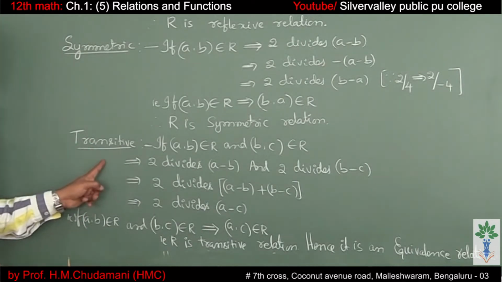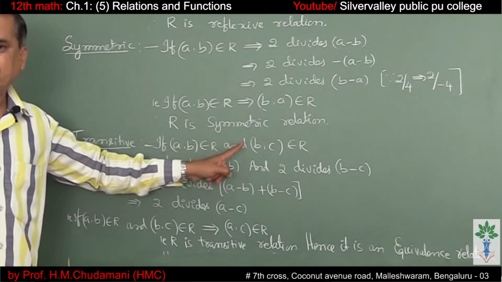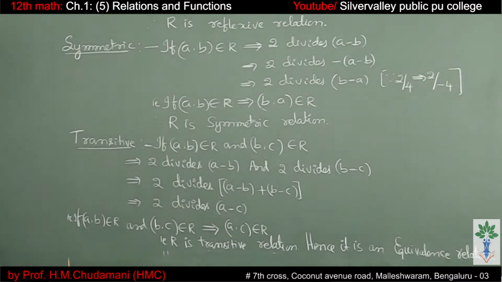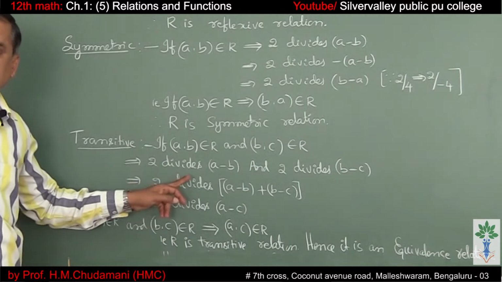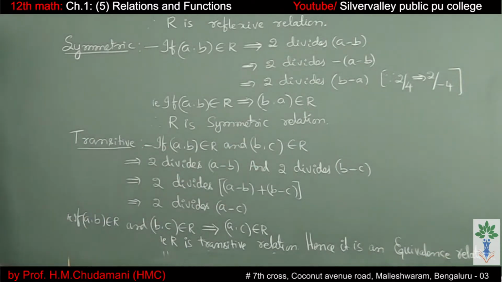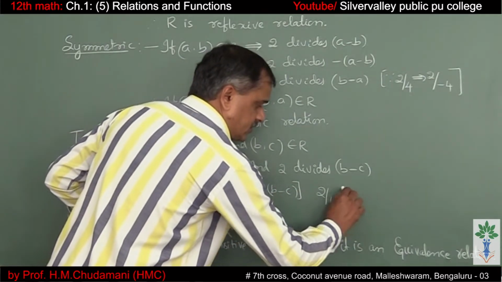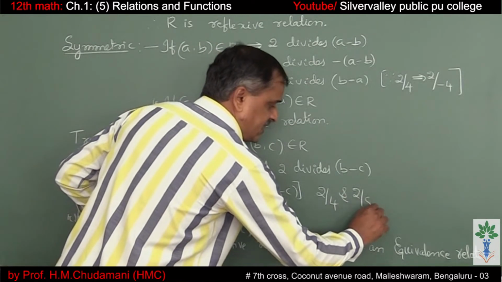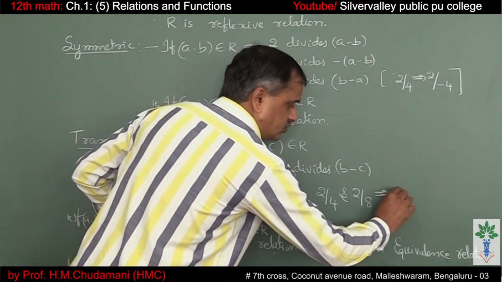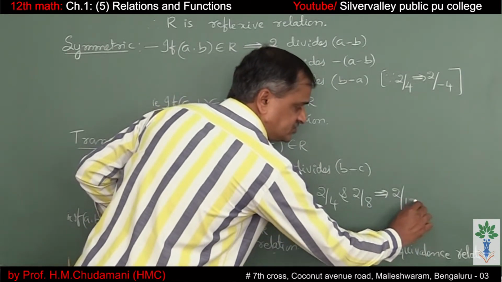Next, transitive relation. If (a, b) belongs to R and (b, c) belongs to R, this means 2 divides a minus b and 2 divides b minus c. See, 2 divides 4 and 2 divides 8 means 2 divides 4 plus 8, which is 12.